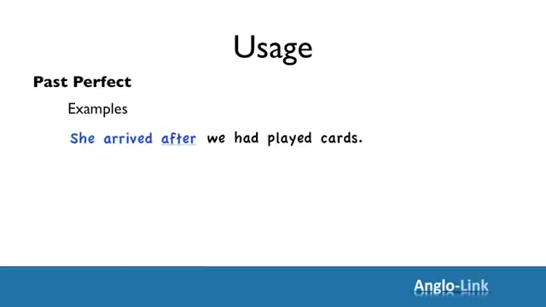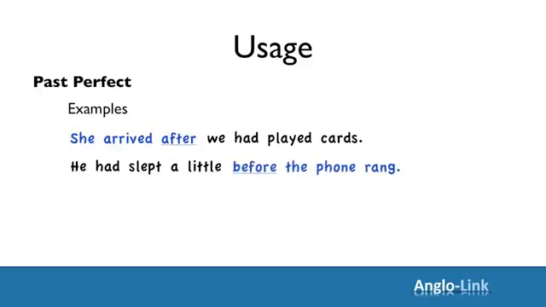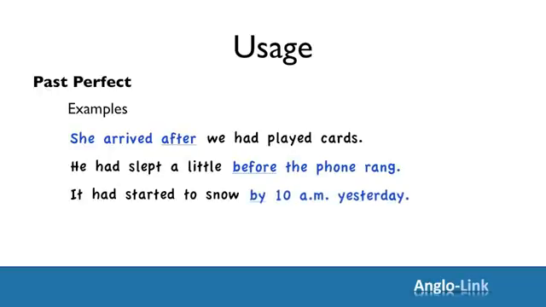Let's look at some examples. We had played cards. She arrived after we had played cards. He had slept a little before the phone rang. It had started to snow by 10 a.m. yesterday.